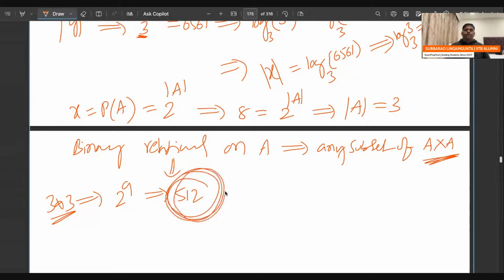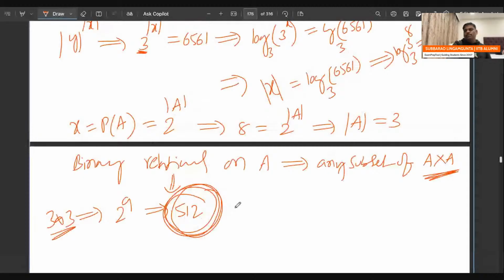So until now I calculated the size of A, and the question asks for binary relations on A. A binary relation on A means a relation from A to A. A contains 3, the other contains 3, so 3 into 3, totally 9 elements.